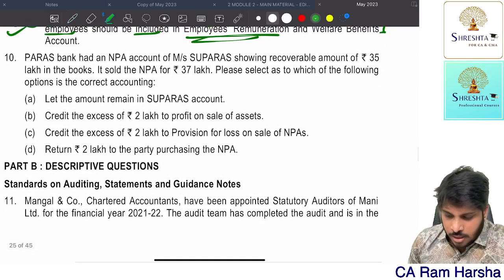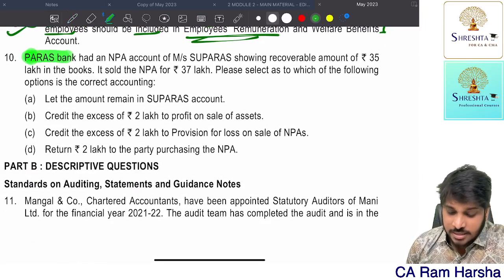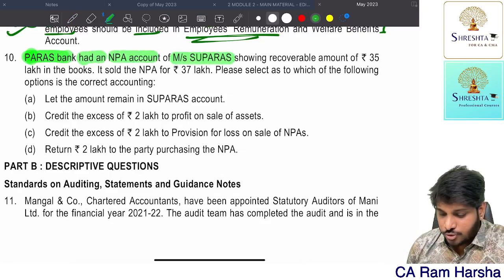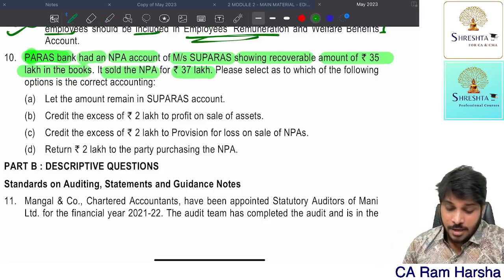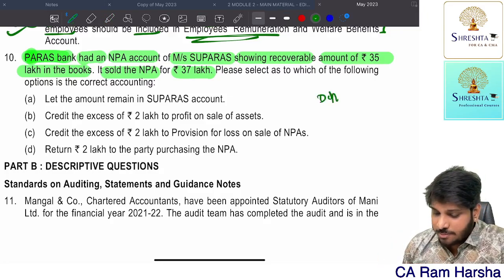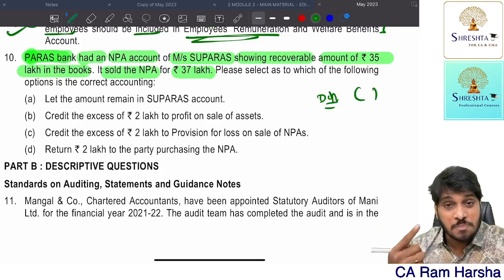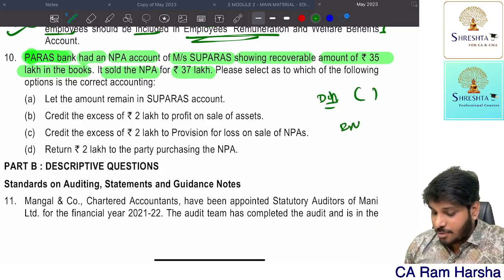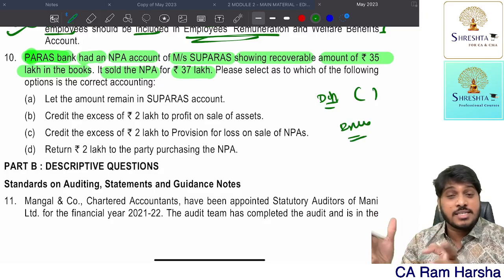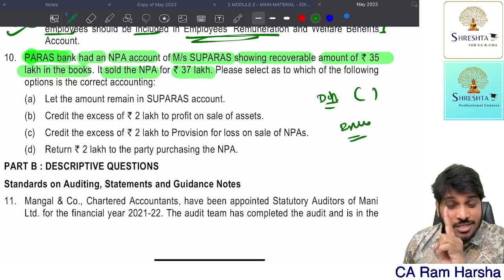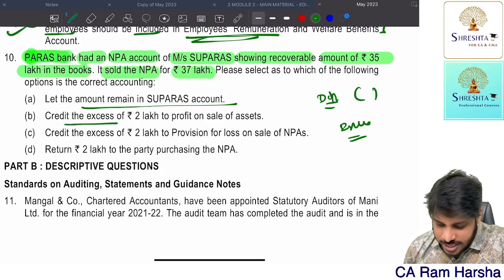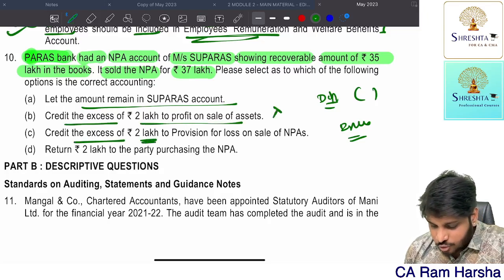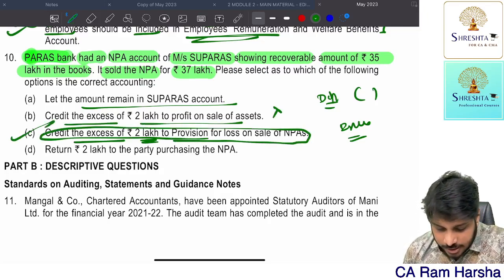Next. Paras Bank had an NPA account of Superas showing a recoverable amount of 35 lakhs in the books. It sold this NPA for 37 lakhs. Whenever there is a sale of NPA, if the difference is a loss, it shall be transferred to the P&L account. If an excess amount or profit is received on sale of NPA, it has to be first adjusted against the provision made on that NPA. Crediting the excess in P&L is wrong. Credit the excess of 2 lakhs to provision for loss on sale of NPA.